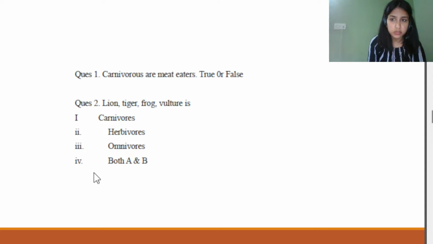So we'll be moving forward and you will be answering these questions. Carnivores are meat eaters. Is it a true statement or a false statement? We have just discussed this, so this must be pretty easy for you now. I'll give you 5 seconds to respond. Yes. The answer would be true, because we have just read that carnivores are meat eaters and they are kept under the category of carnivorous animals. Yes. So lion, tiger, frog, vulture are carnivores.